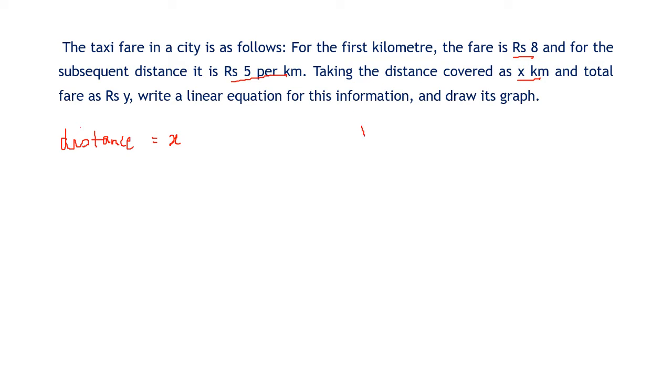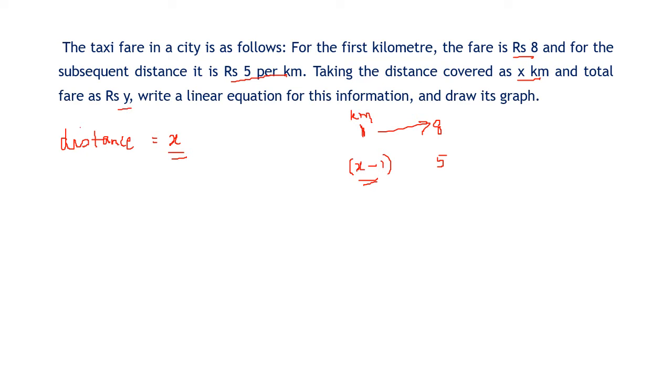We take the first kilometer, that is fixed, rupees 8. Now the journey traveled is x kilometers. So if you remove this 1 kilometer which has a fixed rate, the remaining journey is x minus 1. And for this x minus 1 kilometers, it is rupees 5 per kilometer. So 1 kilometer is directly rupees 8, but for the remaining journey it is rupees 5 per kilometer.